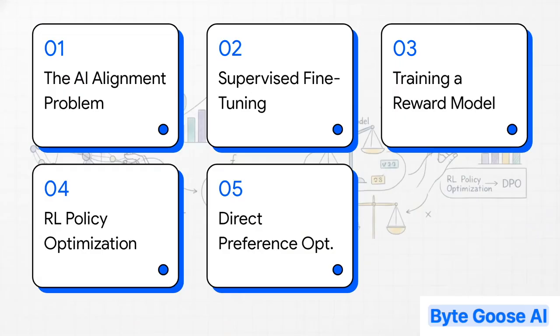So, here's the plan. We're going to start with the big why, the whole AI alignment problem. Then we'll walk step by step through the classic three-stage RLHF process. After that, we'll look at where things are headed with a much slicker approach called direct preference optimization. Sound good? Let's jump in.